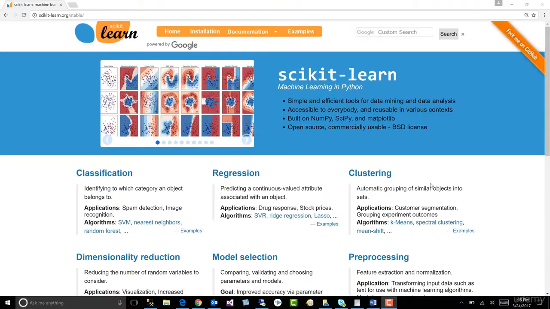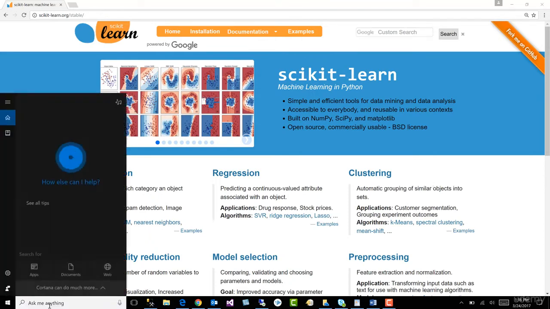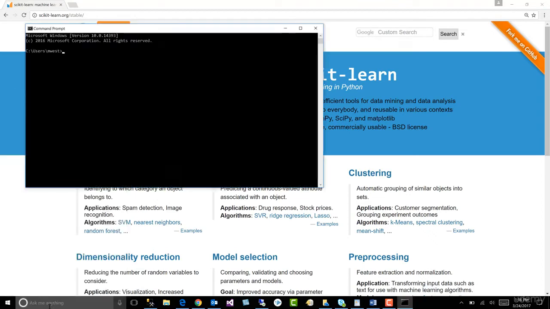All right, in this lesson, let's learn about the Jupyter Notebook. The Jupyter Notebook is our IDE. An IDE is an integrated development environment. It's where we're going to write our code. How do we get there? For Windows, let's come over here and type in CMD and hit enter. And let's type in jupyter notebook.